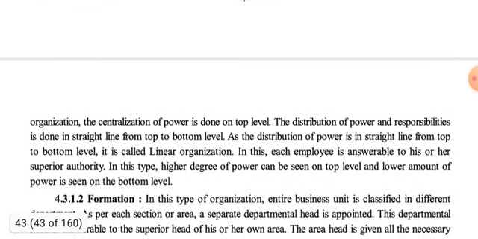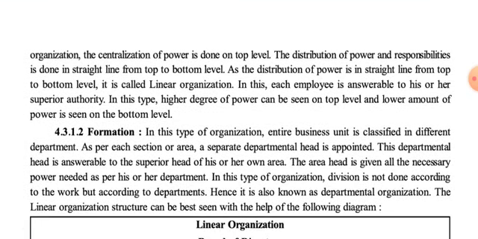In this kind of organization, the centralization of power is done at the top level. Since in principles of management we discussed centralization and decentralization, when the authority lies in the hands of very few people, concentrated at the top level only, then it is centralization.